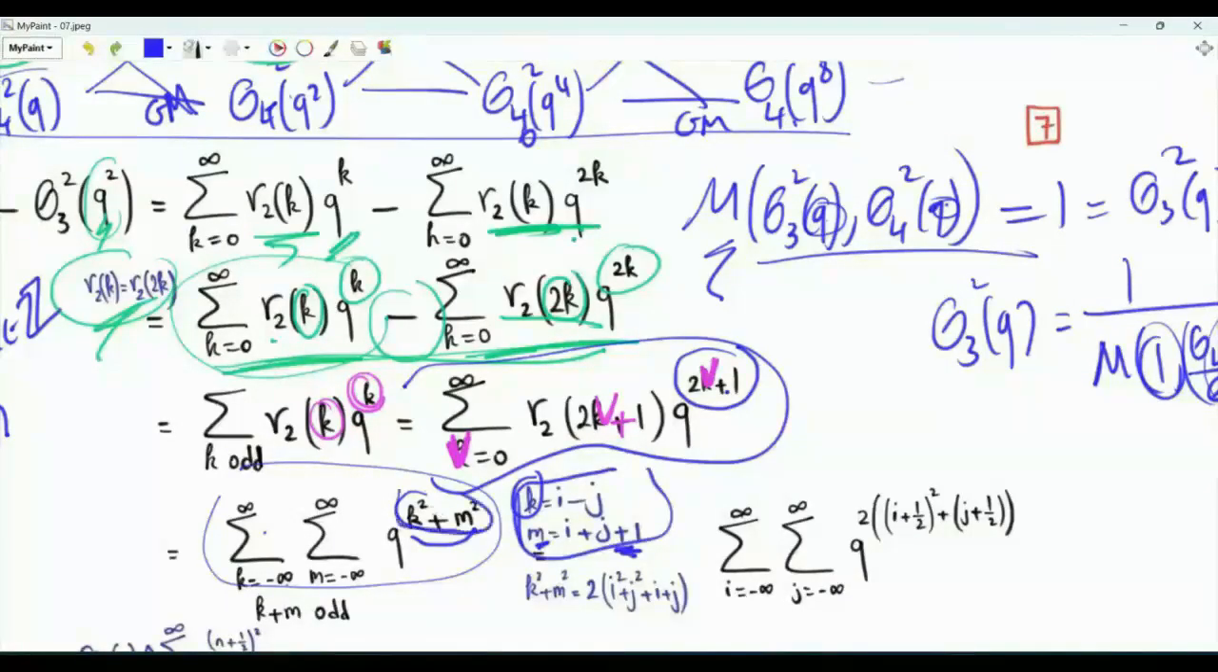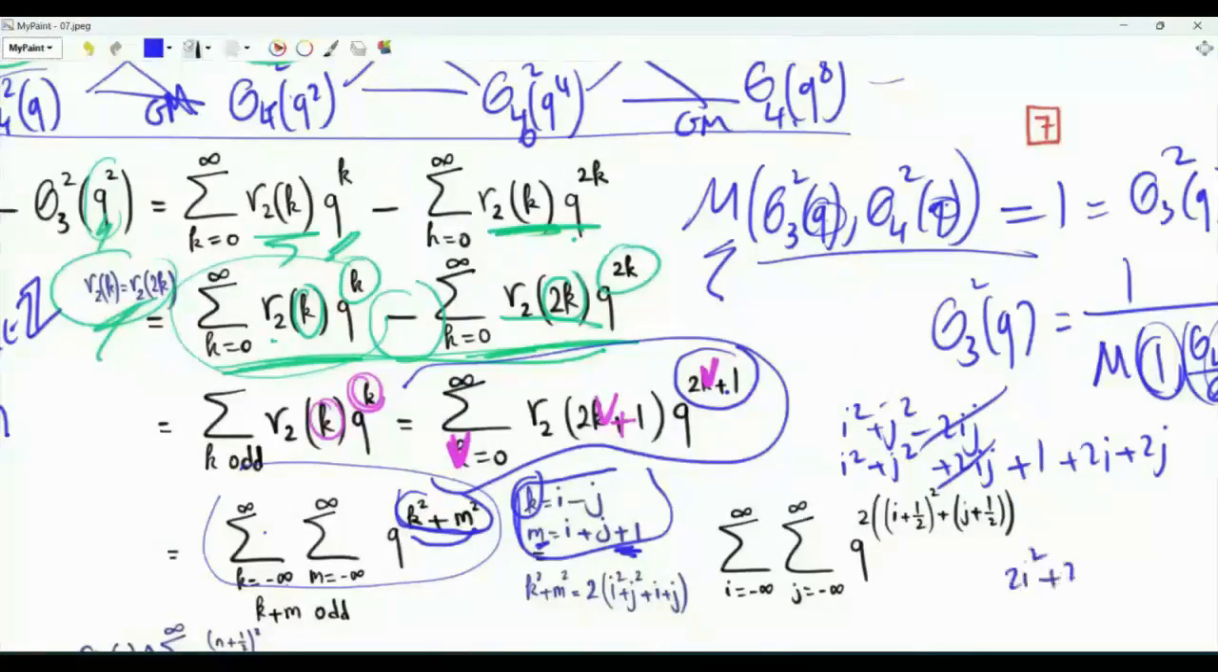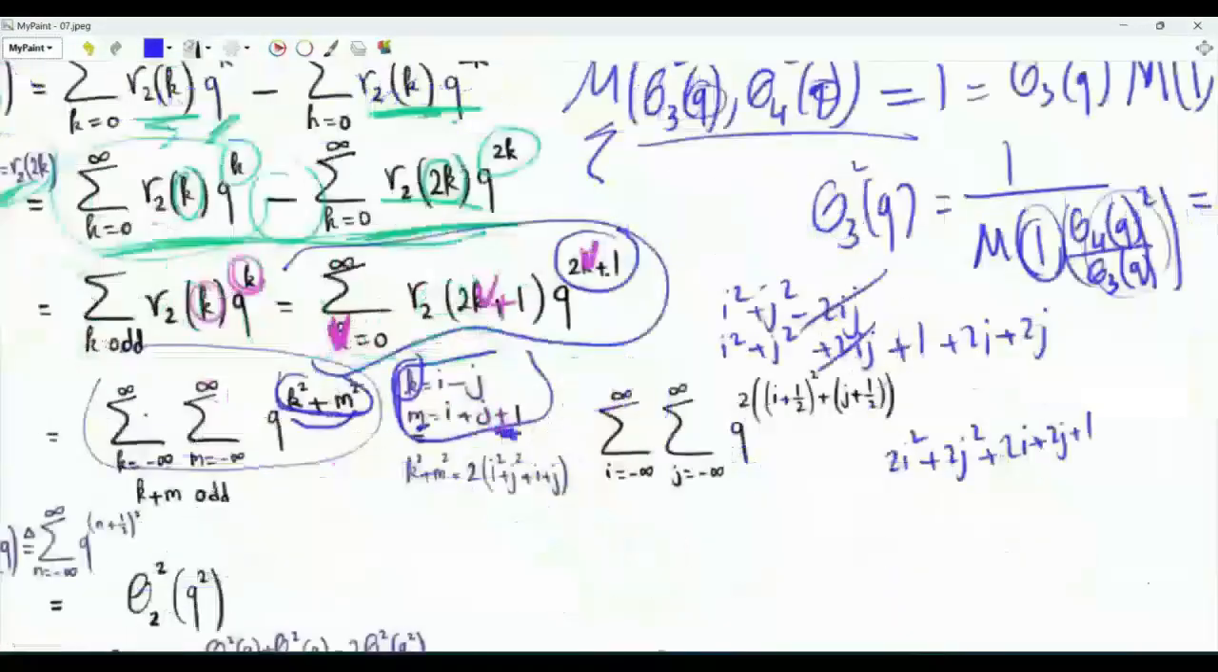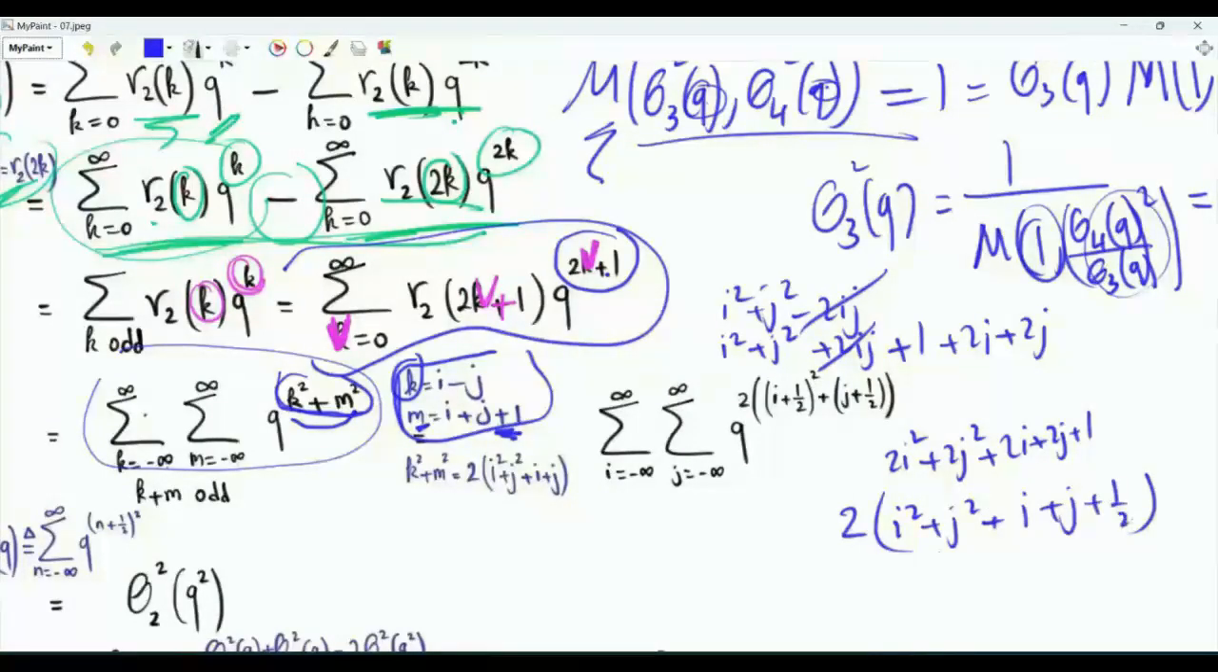Given this, k squared plus m squared that we have in the exponent: i minus j squared is i squared plus j squared minus 2ij. Then we have m squared, this will give us i squared and j squared plus 2ij, but then we have also plus 1 plus 2i plus 2j. When we add, these two cancel, we have 2i squared plus 2j squared plus 2i plus 2j plus 1. Take 2 as a common factor. We have i squared plus j squared plus i plus j plus 1 half.